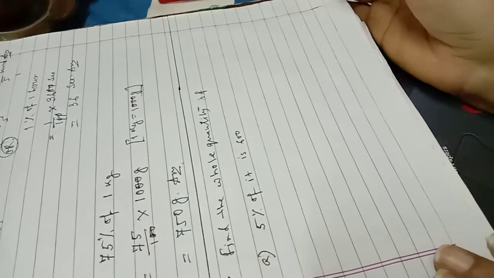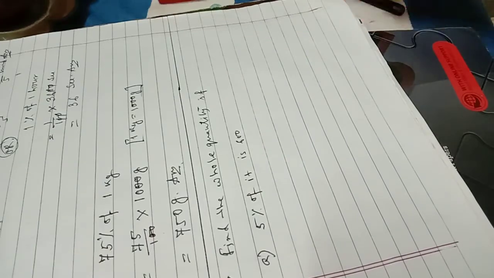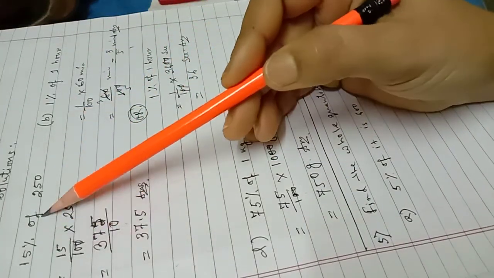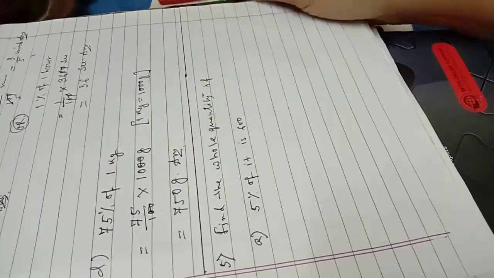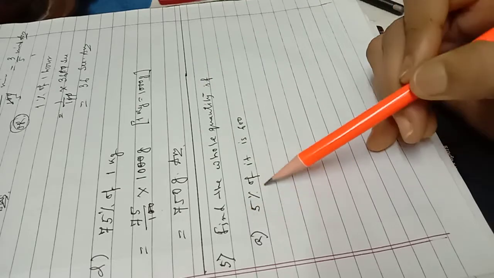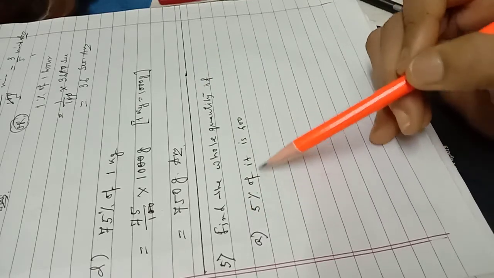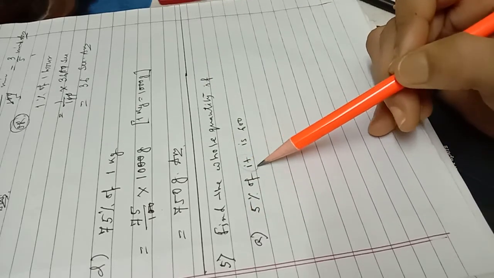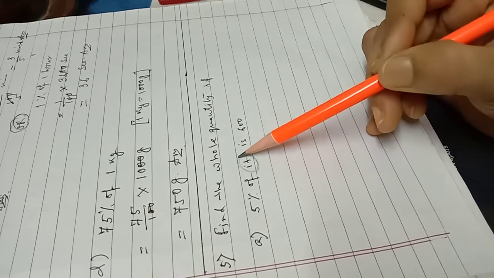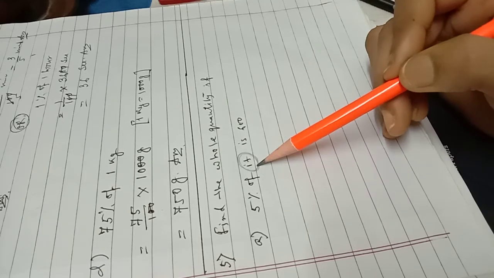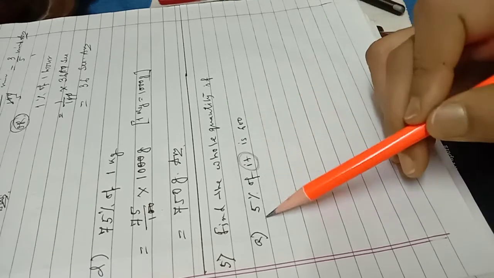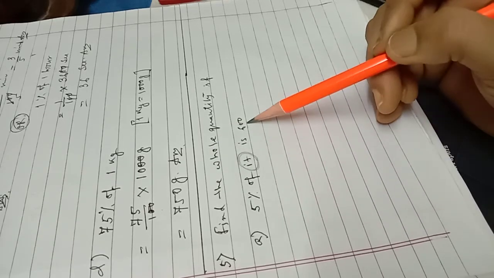What does it mean? See, read the question properly. What is the difference between these two sums? In 15% of this, you have to find out what is the value. But here the question is different. 5% of something, 5% of it, this it is missing here. You have to find this it. 5% of some number is 600.